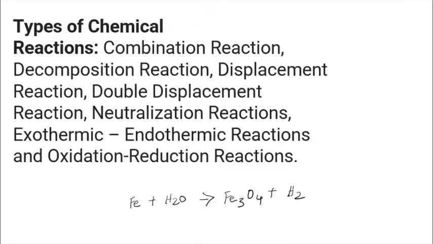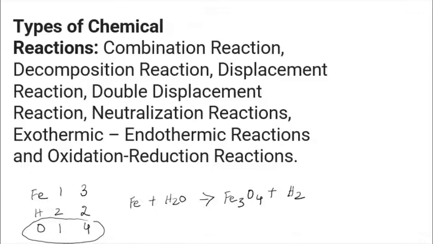So if you observe that here, in the reactant side we are getting only one iron, hydrogen is 2, oxygen is 1. In the product side, iron is 3, hydrogen is 2, but oxygen is 4 here. Whenever you want to balance the equation, first of all it is better to look at the element or substance which has the highest number of atoms. So we are moving on to the oxygen.